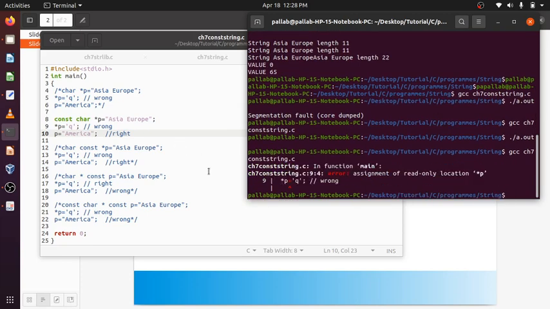See, line number 9 is wrong. But this is right, this doesn't have any issue. I can do it because p is not a constant, the pointer is not a constant here. This memory location cannot be changed. This string is a constant. Okay.